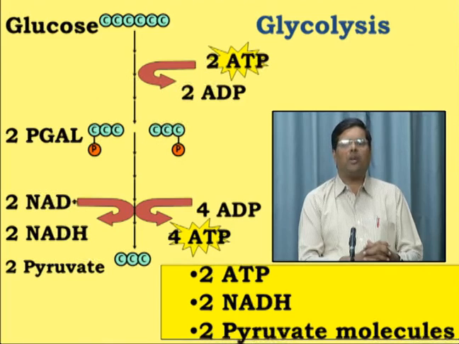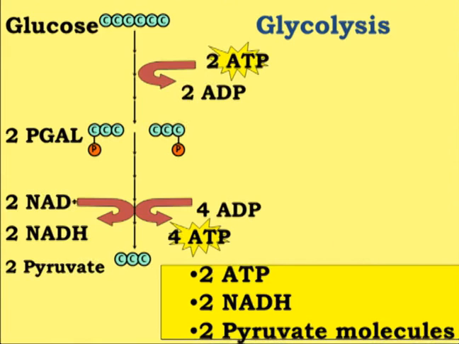We have 2 NADH produced from glyceraldehyde 3-phosphate to 1,3-diphosphoglyceric acid. This reaction, which is catalyzed by a dehydrogenase, requires NAD, so the substrate is oxidized to 1,3-diphosphoglycerate, and we have the production of NADH, and 2 molecules of pyruvate are formed. So this is the net outcome of glycolysis.